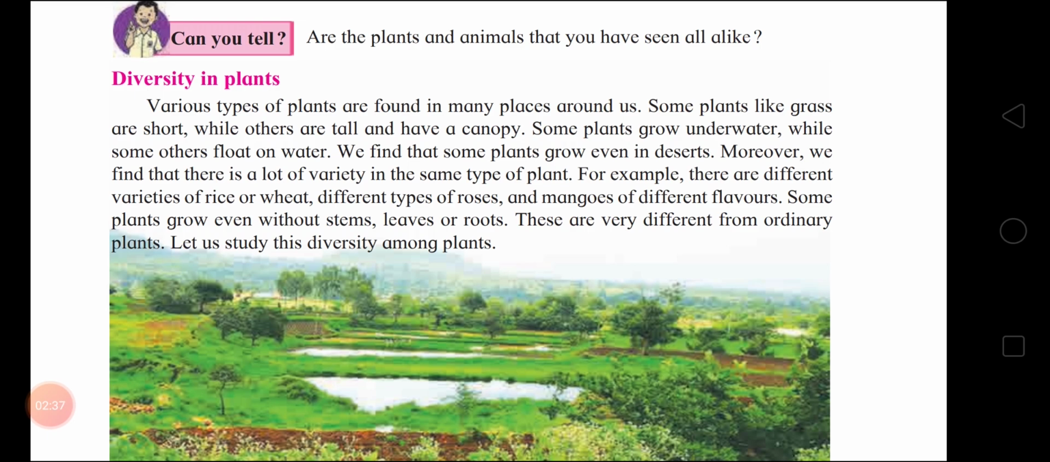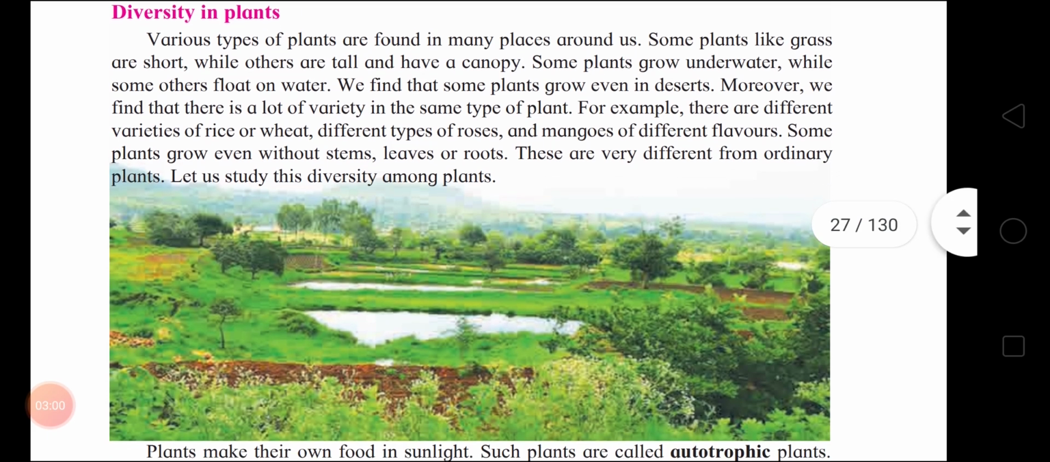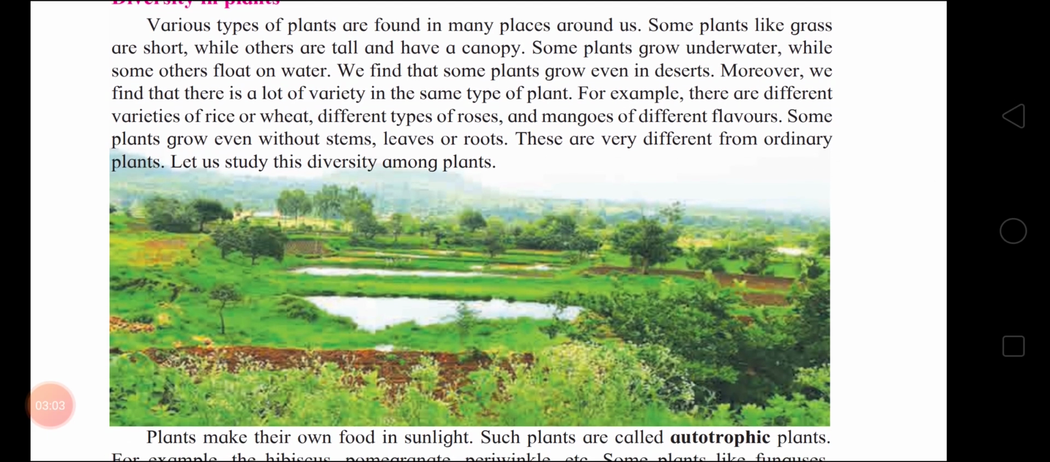Okay, children? So, diversity in plants. I'll read the paragraph and then I'll explain to you all. Various types of plants are found in many places around us. Some plants like grass are short while others are tall and have a canopy. Some plants grow underwater while some others float on water. We find that some plants grow even in the desert. Moreover, we find that there is a lot of variety in the same type of plant.